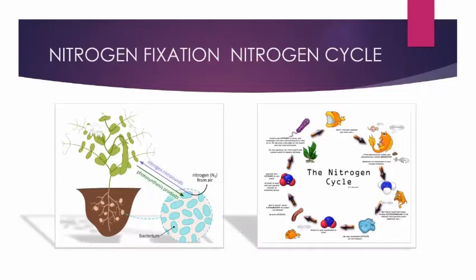Certain other bacteria convert some part of them to nitrogen gas, which goes back into the atmosphere. As a result, the percentage of nitrogen in the atmosphere remains more or less constant. So we see how this whole cycle works: how nitrogen from the atmosphere is used by the plants and animals, and how again from the soil it is used up by the plants. This whole process repeats again and again, so the percentage of nitrogen is never less, and it is always constant. So here we come to the end of this chapter.